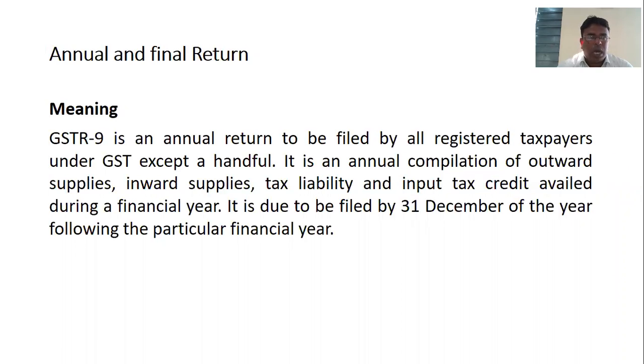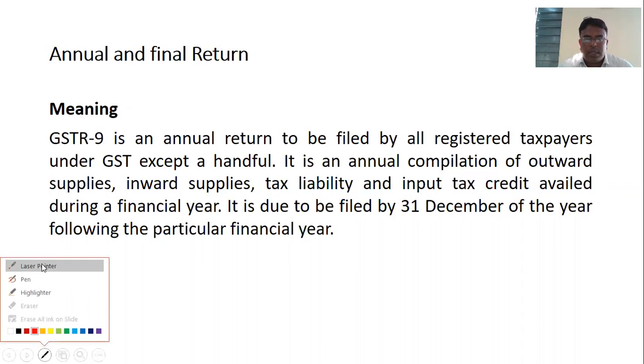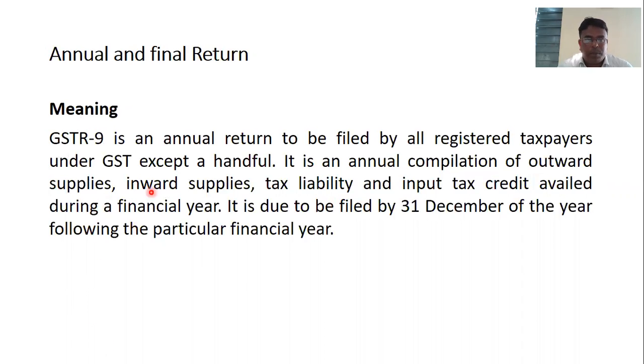Annual return is a return that is submitted annually, as the name itself suggests. Let me read this out. GSTR-9 is an annual return to be filed by all registered taxpayers under GST except a handful. It is an annual compilation of outward supplies, inward supplies, tax liability, and input tax credit availed during a financial year. It is due to be filed by 31st December every year following the particular financial year.